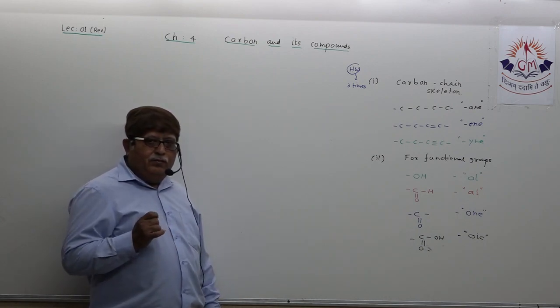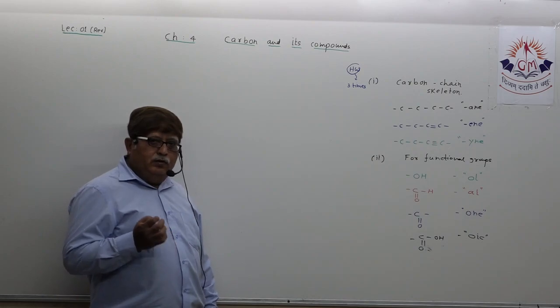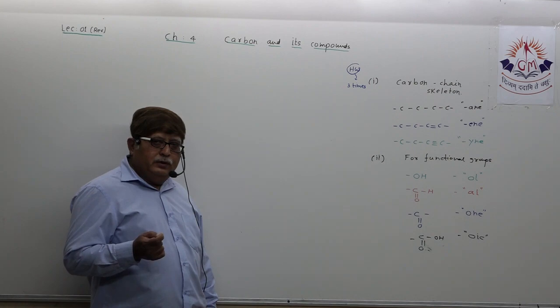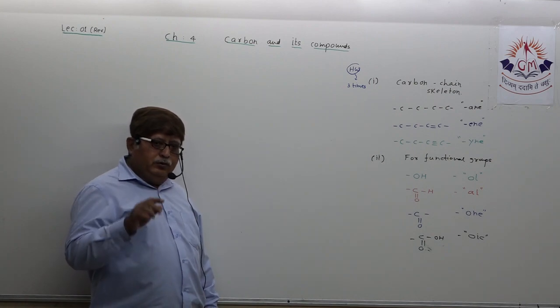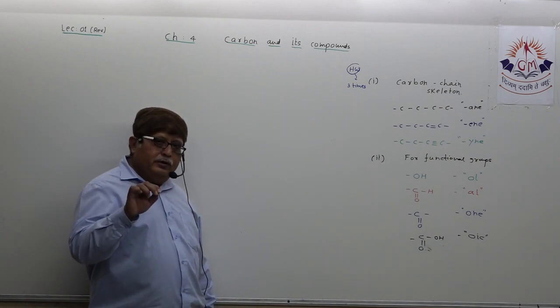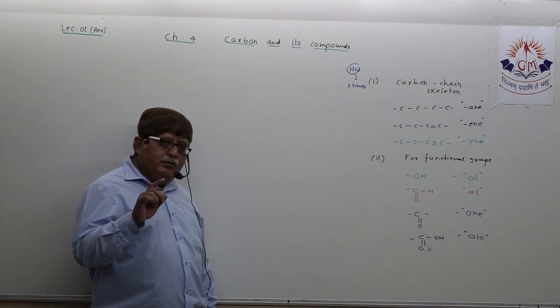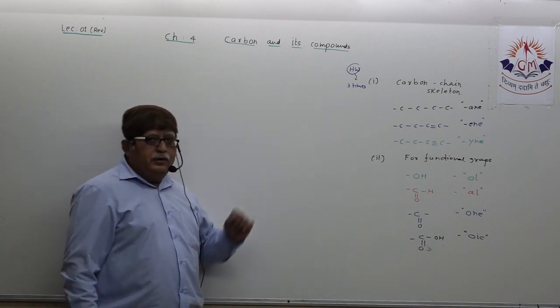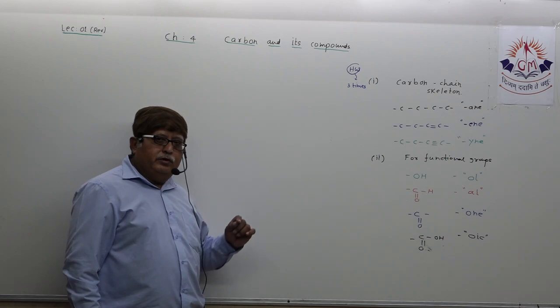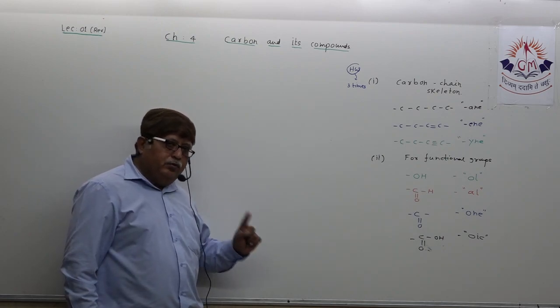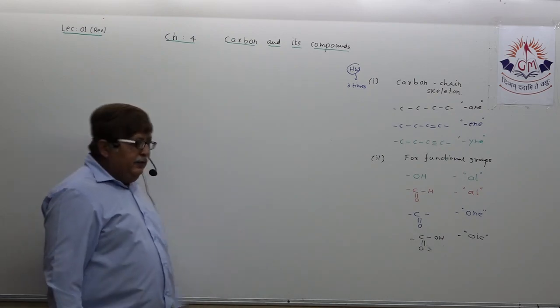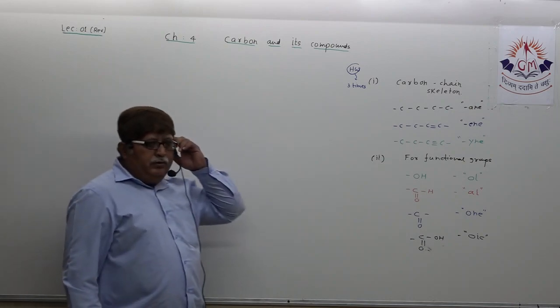Understand, I will wait for a few seconds for you to draw the structure and try to name the structure according to this particular rule. Okay, dear student, that is what we are going to do.